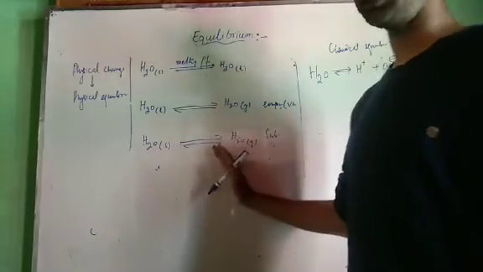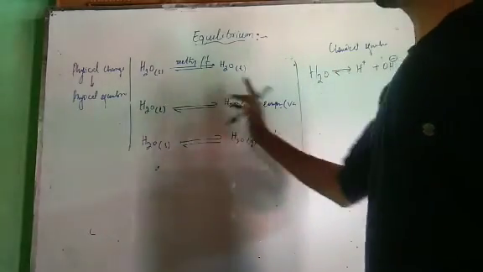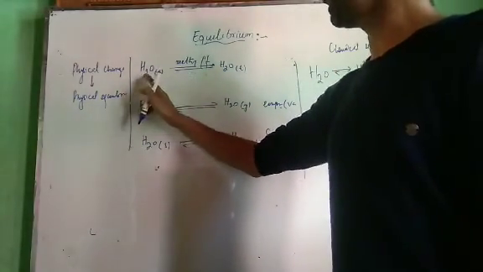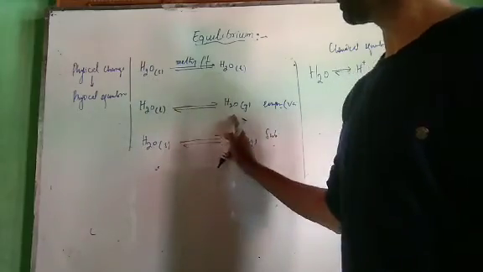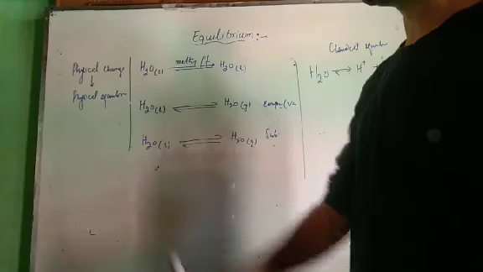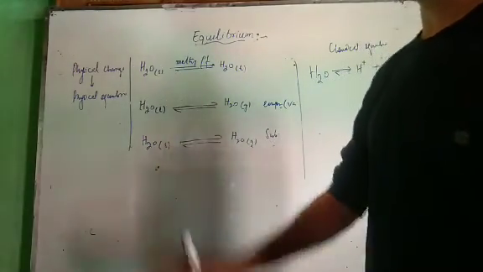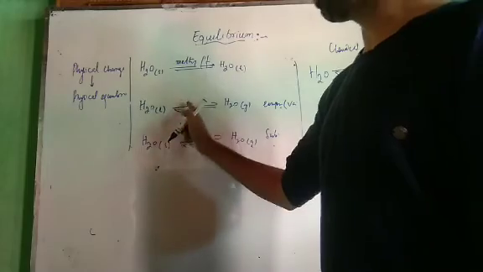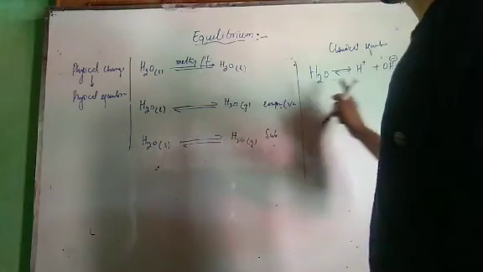How can you diagnose which one is a physical equilibrium? Only in that case the chemical composition of the substance does not change. Here the composition changes. Here the composition does not change. And phase equilibria are also examples of physical equilibrium. And equilibrium can be maintained only in the case of reversible reactions, that too in a closed container.